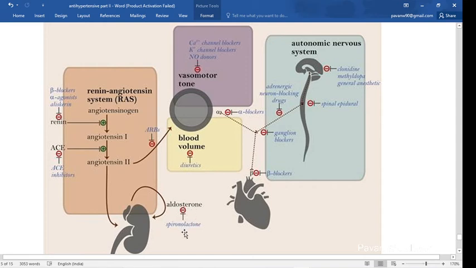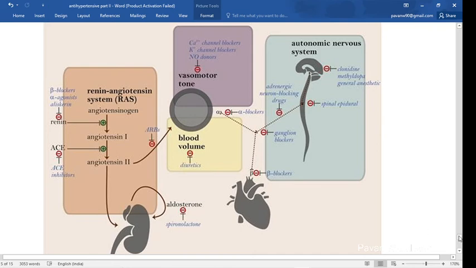Aldosterone antagonists are spironolactone. These are the diuretic drugs. And calcium channel blocker drugs, potassium channel blocker drugs, sodium channel blocker drugs, and nitric oxide donors act on the vasomotor tone.